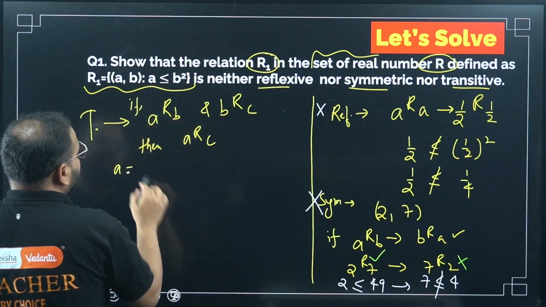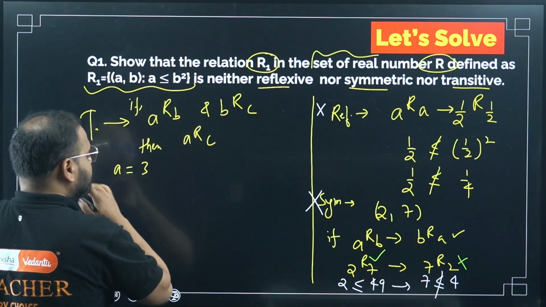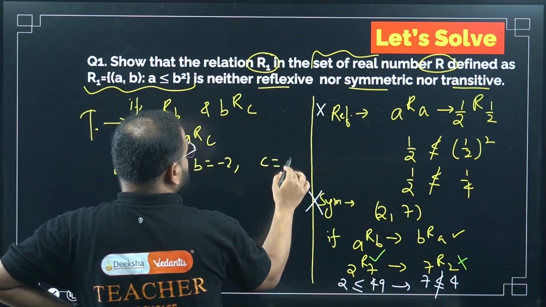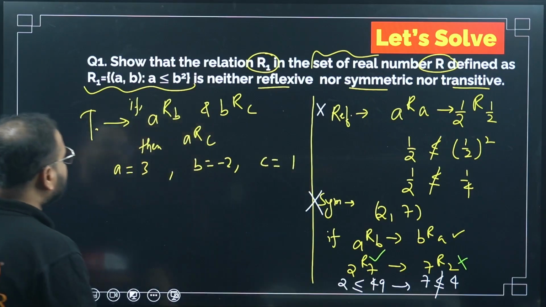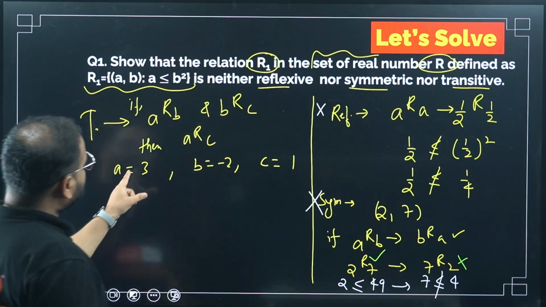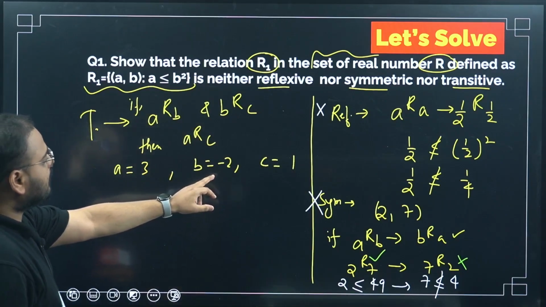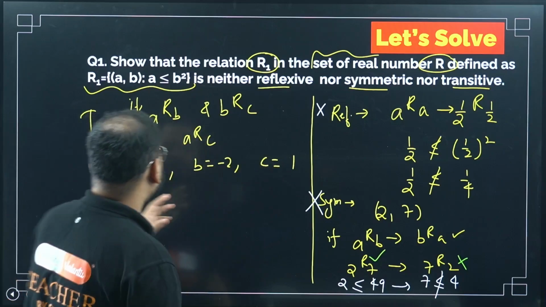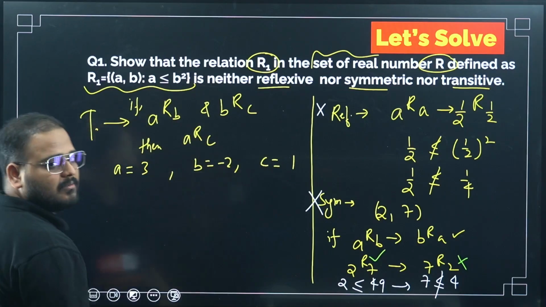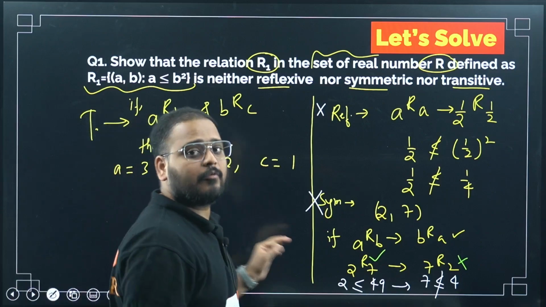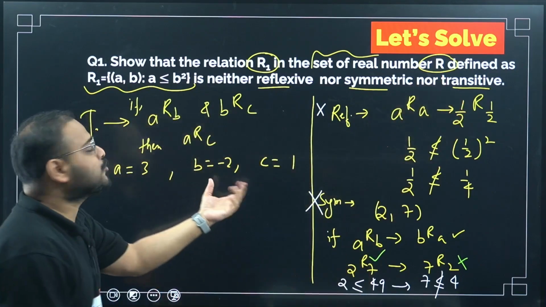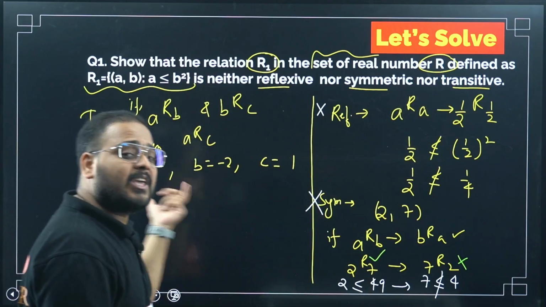So let's take A equals 3, B equals minus 2, C equals 1. Can we take this? Please check, 3 is less than 4, correct? This is less than 1 square, correct? Okay, this is a correct example. So if we take 3, minus 2, 1, can we take 3, minus 2, 1? Yes sir. Why sir? They are real numbers, bhai. Real numbers they have given. 3, minus 2 and 1 are real numbers. Why am I checking only these numbers, sir?